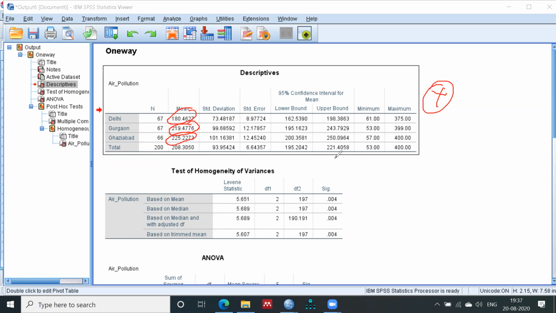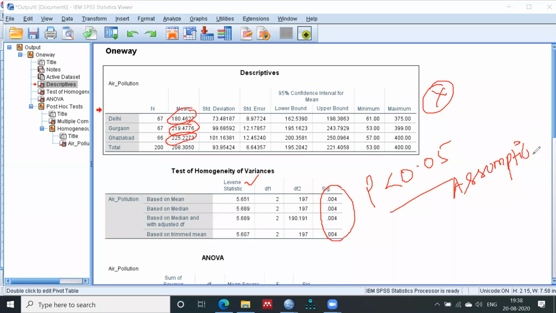Now go to the test of homogeneity of variance, the next table. In this test of homogeneity of variance, we test the assumption. Assumption is what? My p-value. This is my Levene's test, and my p-value is less than alpha. So here my assumption is failed. My assumption is failed, right?